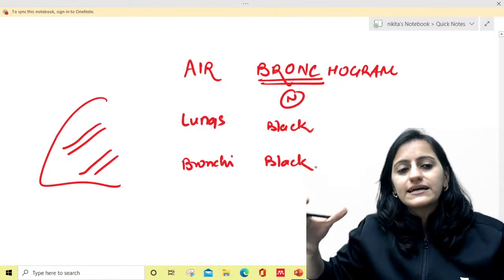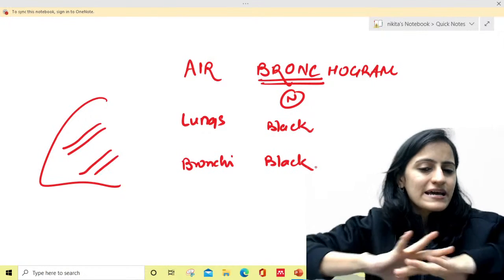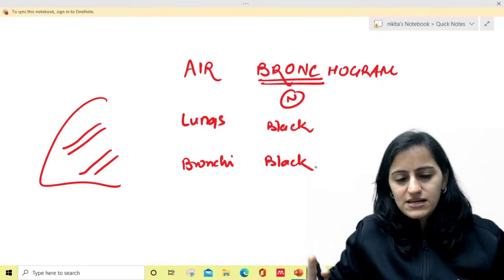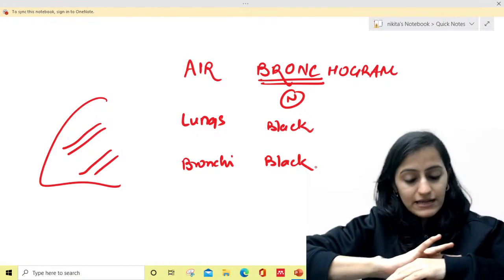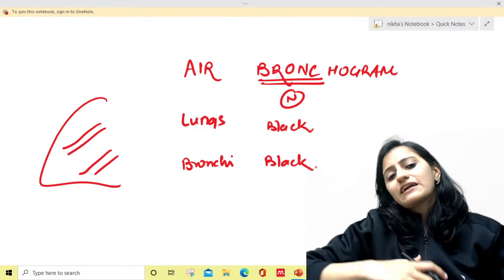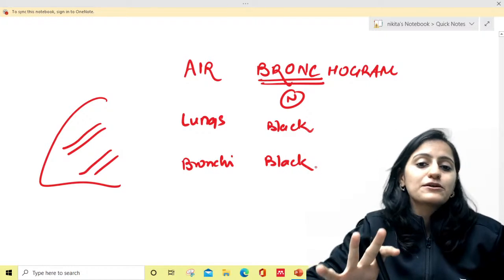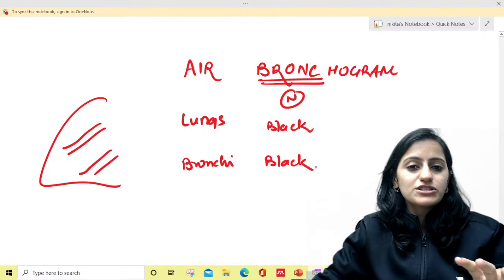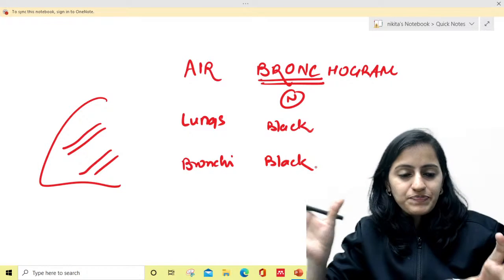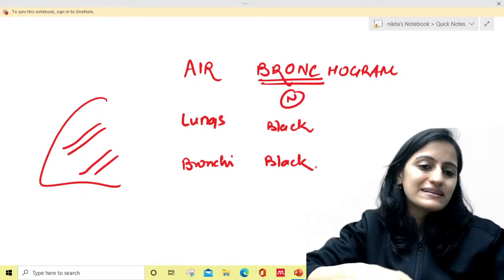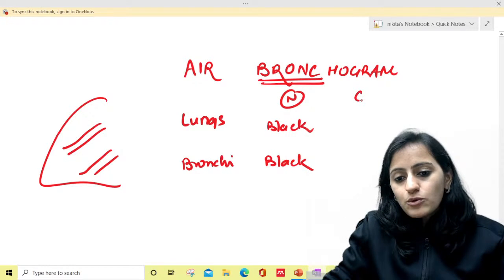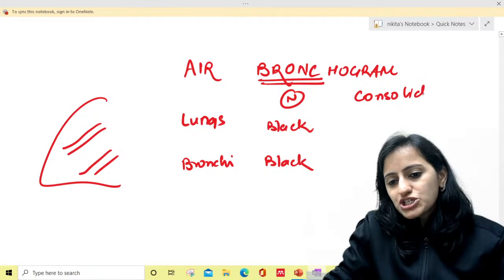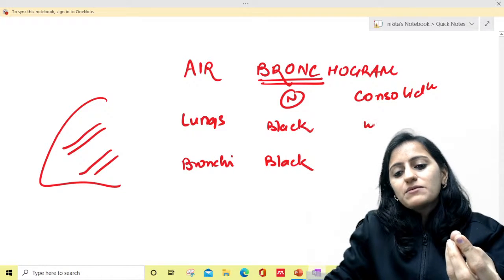It's like a group of people who are all dark-skinned, everyone looks the same. Now in that group, if I put a very, very fair person, that fair person will stand out. So basically radiology is all about black and white contrast. In a group of black, if you put a white, it stands out. In a group of white, if you put black, it stands out. So what happens in consolidation? The lung parenchyma becomes white.